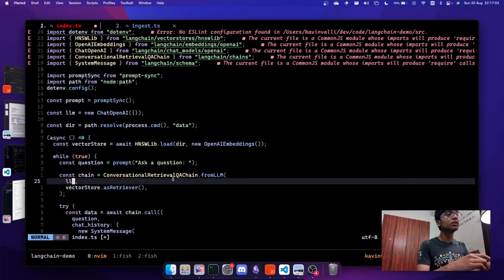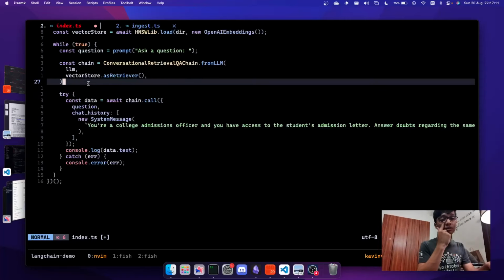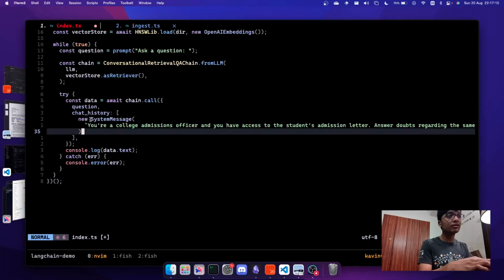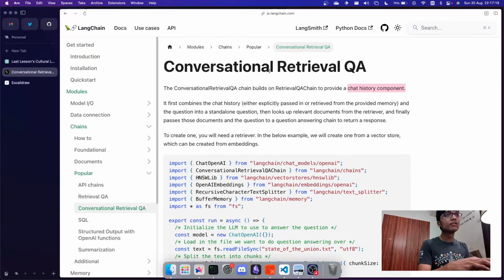I don't want to build this right now because I will have to spend a little more time to get that working, but it's very, very simple. Just keep track of what all messages are being sent, and store that inside the chat history. But basically, conversational retrieval QA versus retrieval QA is that conversational has access to a chat history, right?